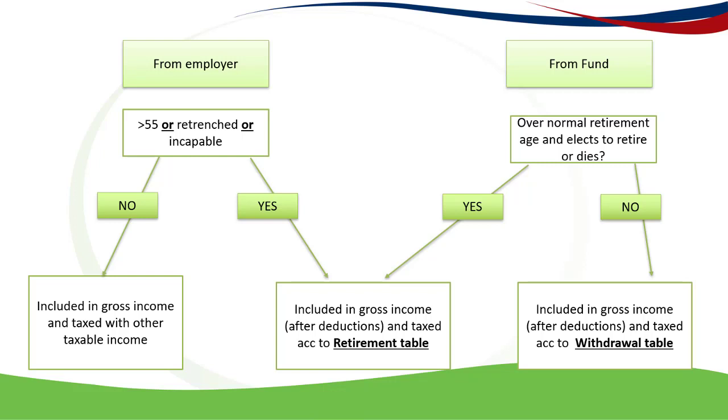And if the person's not over normal retirement age and they haven't elected to retire, so it's because they're withdrawing from the fund, so if the answer is no, then that amount will be included in gross income after deductions, but it'll be taxed separately according to the withdrawal table. And we'll have a look at the two different tables in the next video where we work through an example.